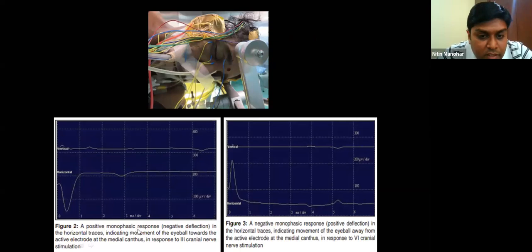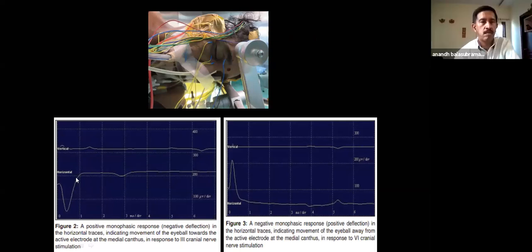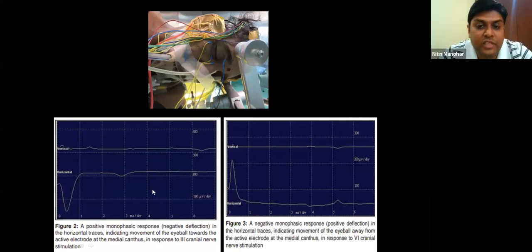So you can see this is a third cranial nerve. You get horizontal downward deviation. For the sixth cranial nerve, you get an upward deflection on the horizontal. And likewise, for the fourth cranial nerve, you get a vertical deflection, a deflection on the vertical axis. So you just need to place 4 needle electrodes around the eye, medial and lateral for the horizontal, and for the vertical, above and below the globe.